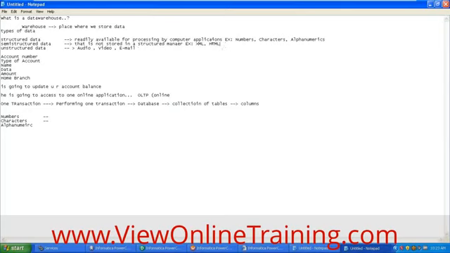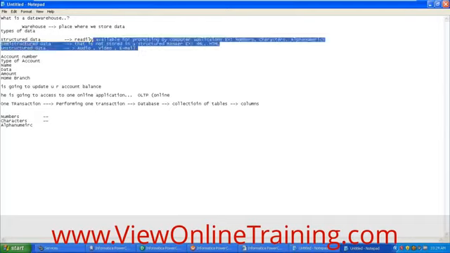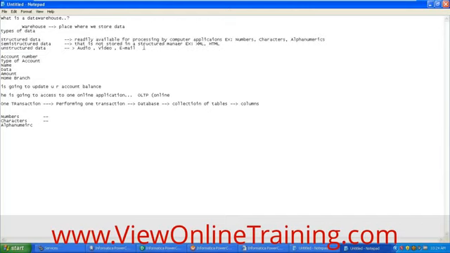Okay, so that's how the XML files will be generated. Now the unstructured data: video files, audio files, emails. Take an example. You have a bank account and if you forget the ATM pin, what are you going to do? You need to reset your ATM pin. So how are you going to reset your ATM pin?